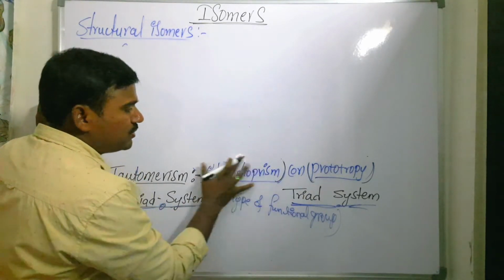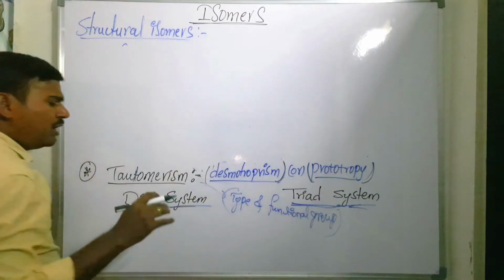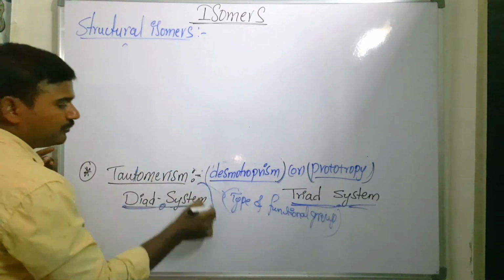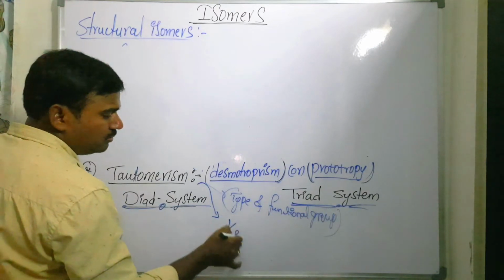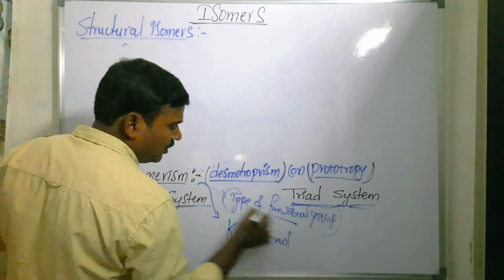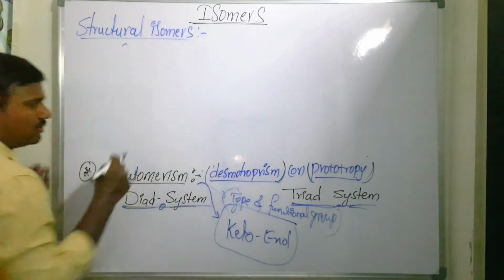Desmotropism. Okay, now these two are other names. We also have keto-enol tautomerism. It is also called keto-enol tautomerism. What are all these different names, we are going to see.